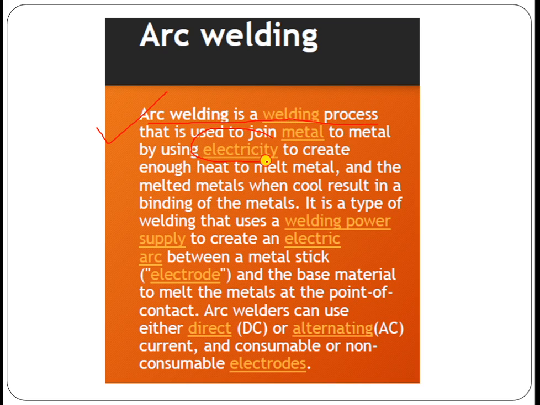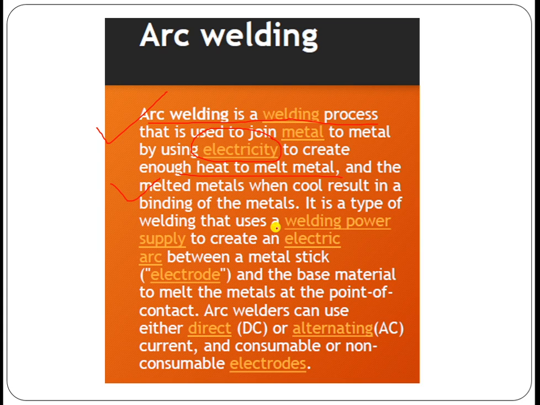Here the arc is generated with the help of the positive and negative terminals, which generate a momentary spark that leads to localized heat generation. If a flux coated electrode is used, it serves the purpose of filling whatever gaps are available in the joint. Such electricity provides enough heat to melt the material, and when the melted metals cool, it results in a binding of the metals.